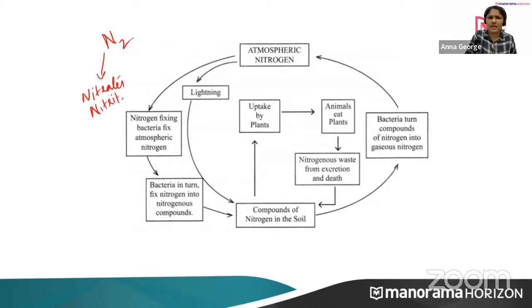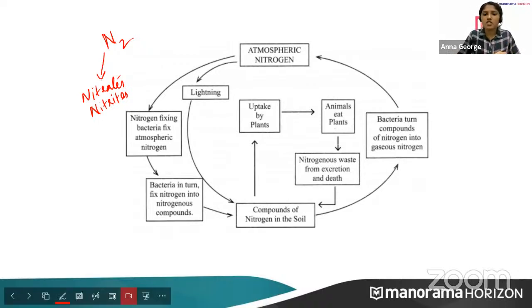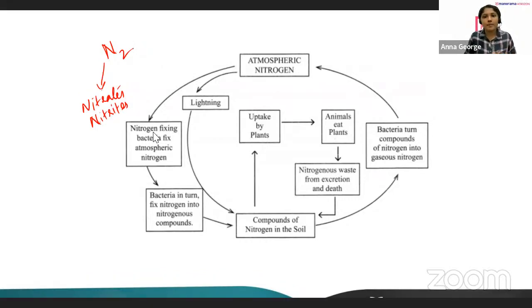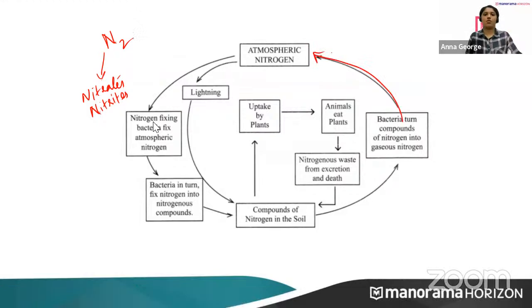You don't have to study this in detail, but you should know what a nitrogen cycle is and just memorize this pathway. We got these compounds of nitrogen here in the soil, and the bacteria turn these compounds into gaseous nitrogen. It is returned back to the atmosphere.